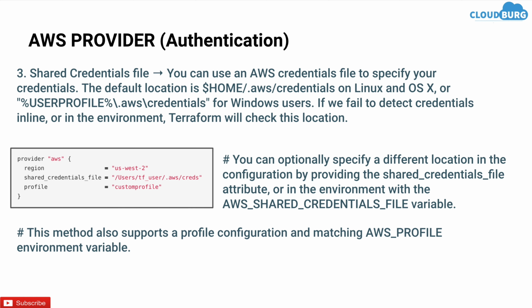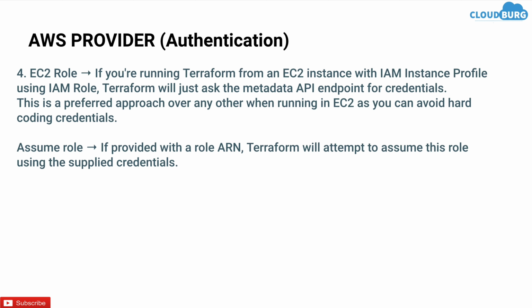This method also supports a profile configuration and matching AWS_PROFILE environment variable. This is a really good feature of the Terraform provider, that you can manage resources in multiple AWS accounts by just specifying the AWS profile name. Next and the last method is EC2 role. If you are running Terraform from an EC2 instance with an IAM instance profile using an IAM role, Terraform will just ask the metadata API endpoint for credentials.